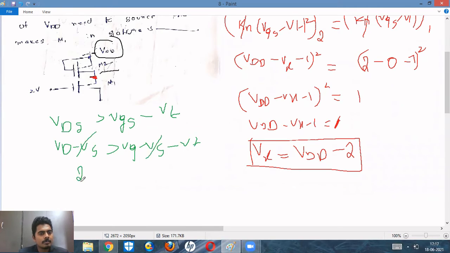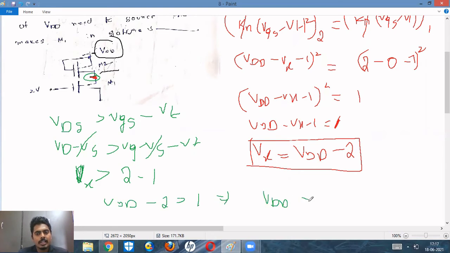What is VD? VD is nothing but Vx, the drain voltage, is greater than VG. VG is nothing but 2 volts minus, what is VT? VT is nothing but 1. So what is Vx? Vx is nothing but VDD minus 2 is greater than 1. So when 2 goes to the other side, VDD should be greater than 3.